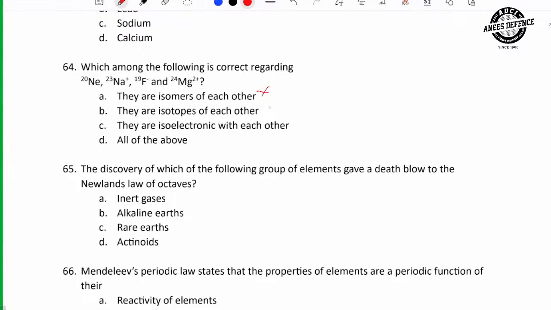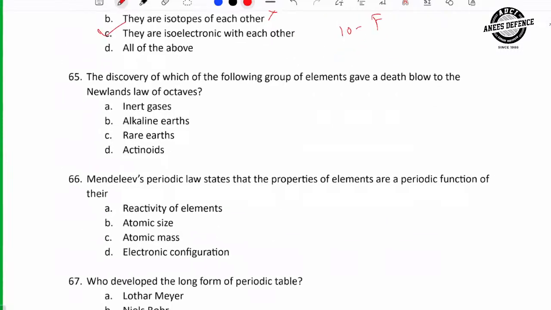For isotopes, atomic number must be same, but their atomic number is different. They are isoelectronic. Let's find. Neon has 10 electrons, right? Neon has 10 electrons. Sodium plus also has 10 electrons. F minus also has 10 electrons. So all are isoelectronic. Next.